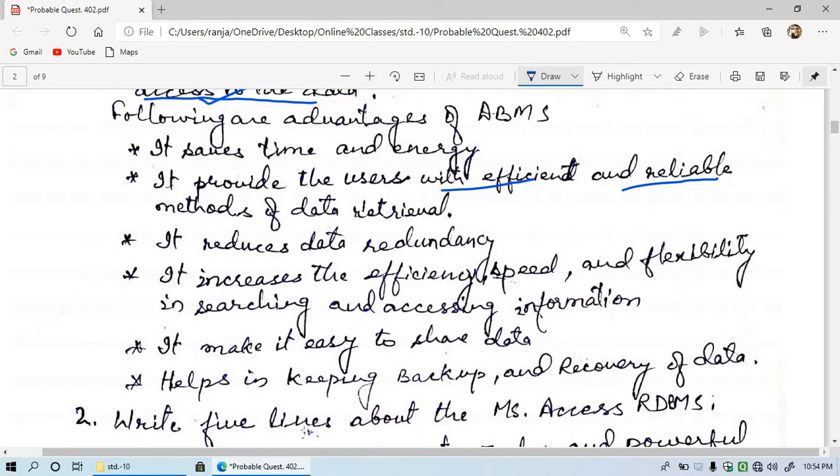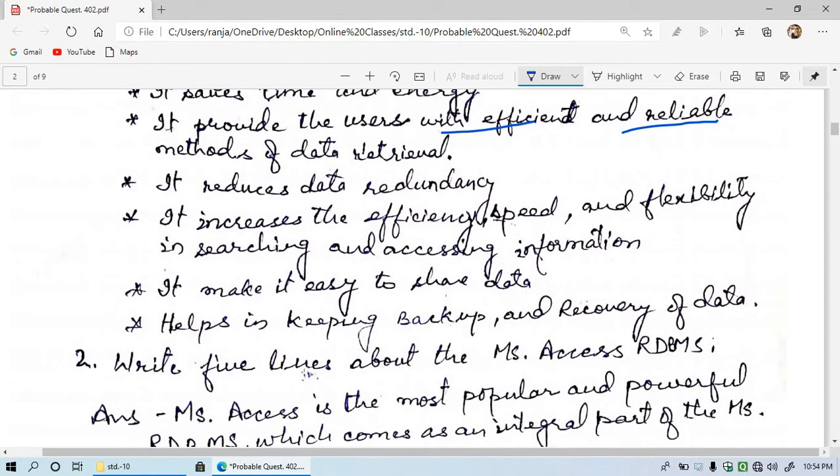First one means to say very quickly we can enter the data, we can create the database, or we can access the data from the database. Then the next advantage is it reduces data redundancy. What is redundancy? Copying of the data at many instances or many times is known as redundancy.